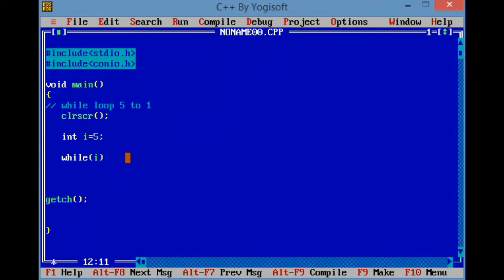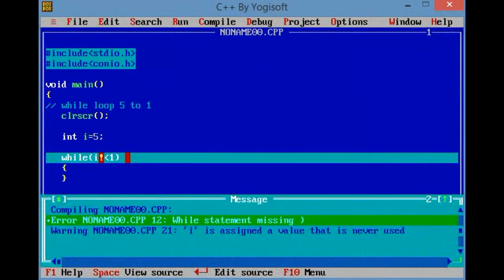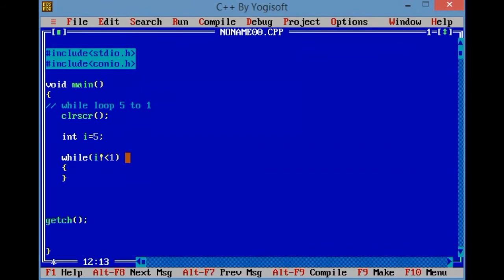Not equals, not less than 1, right? Now what happened? The syntax is not equals, we have to use this syntax, not equals.